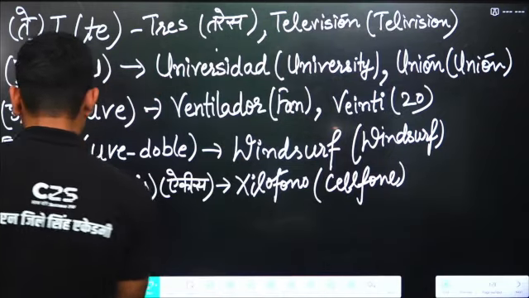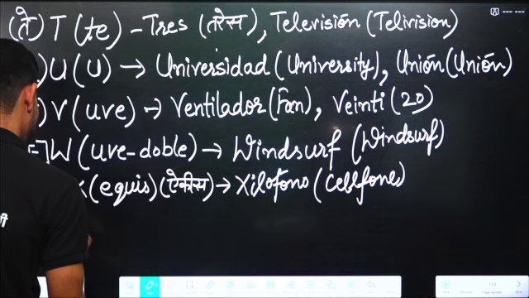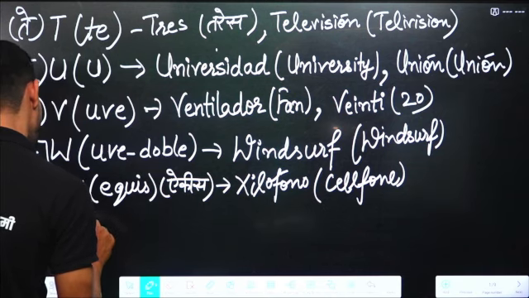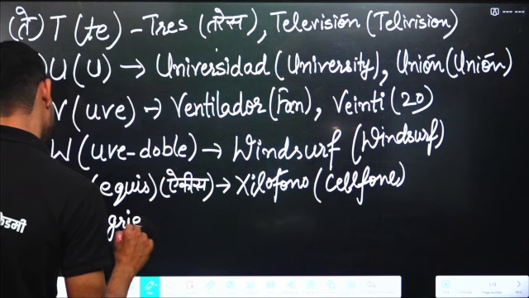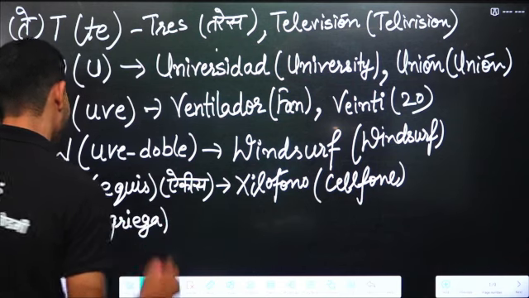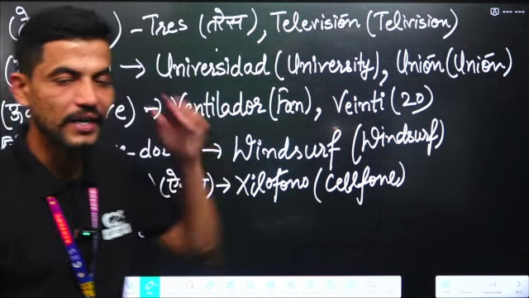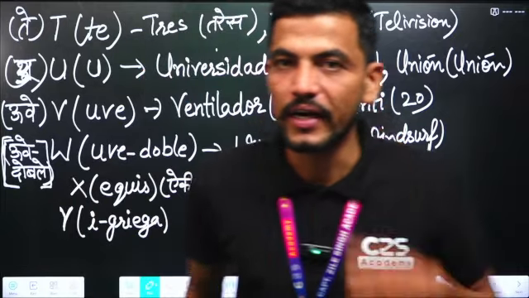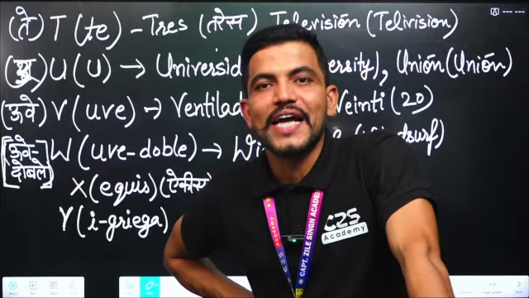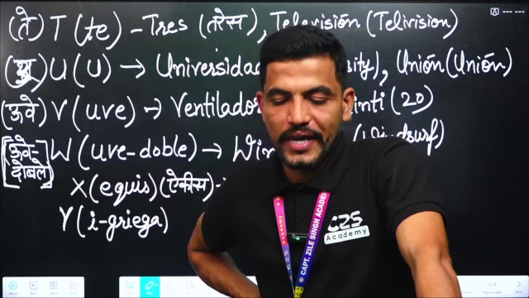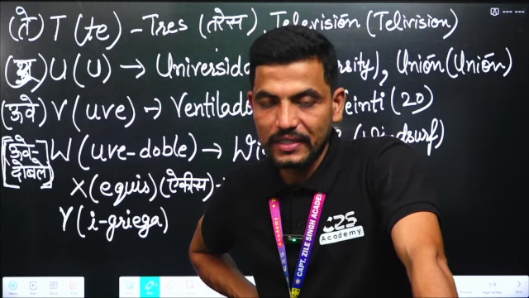Y. Y is pronounced as "ye". For example, yate. The word is yate.